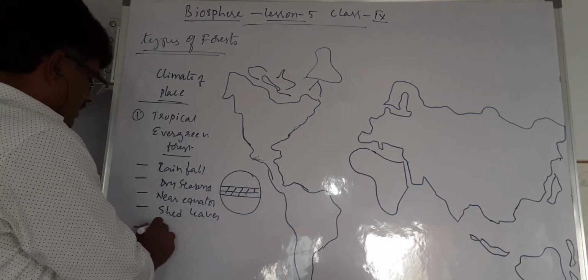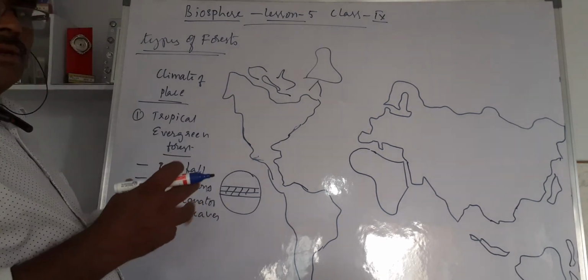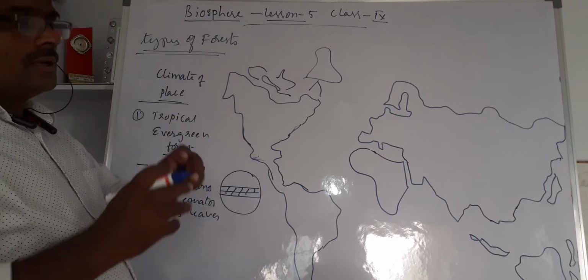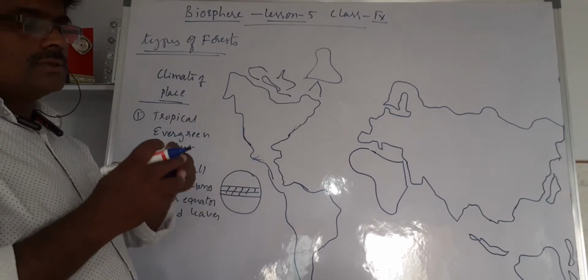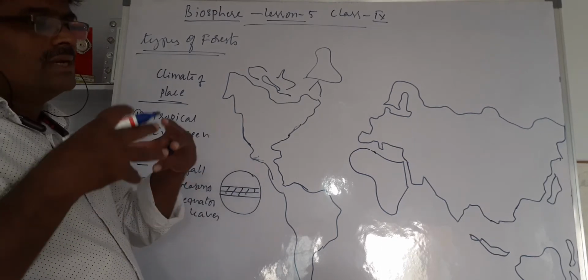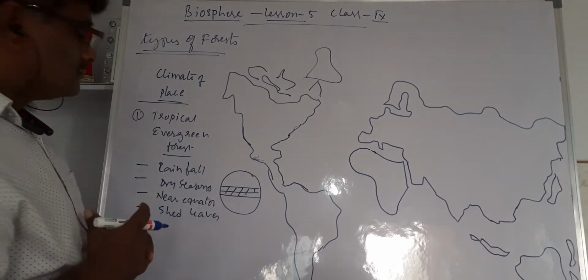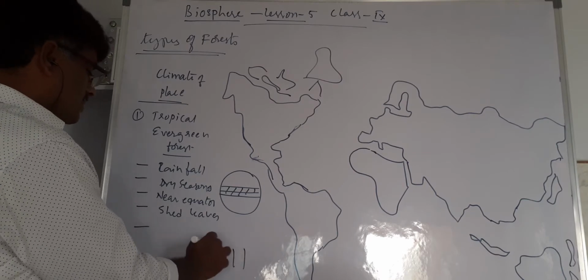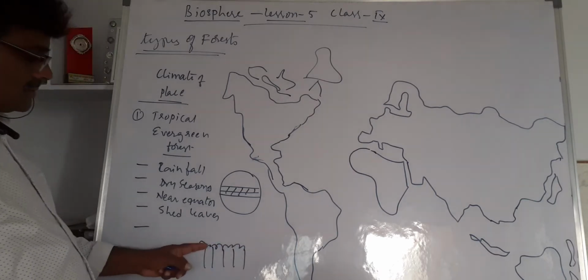Trees are located closely, very tall and thick, and their branches are mingling with each other.